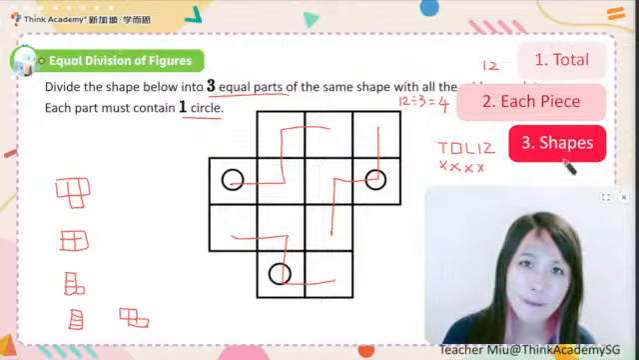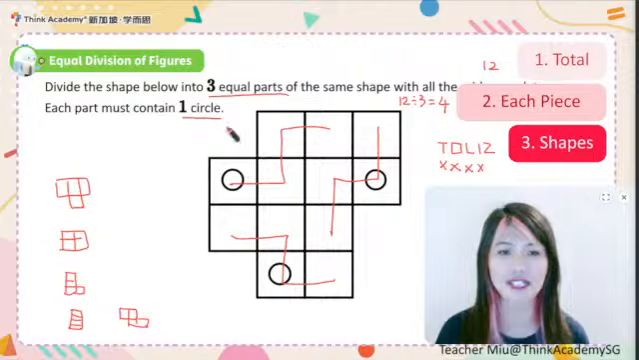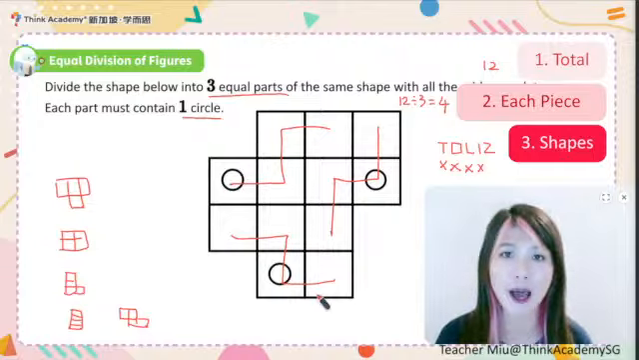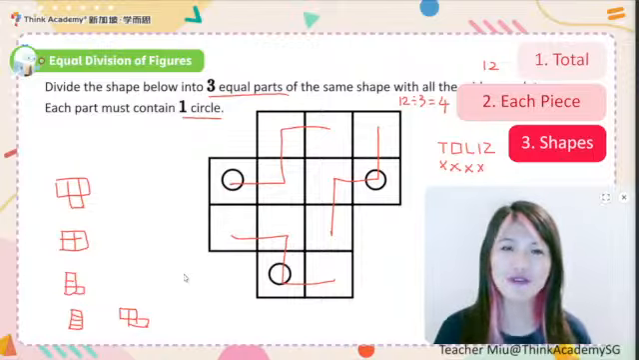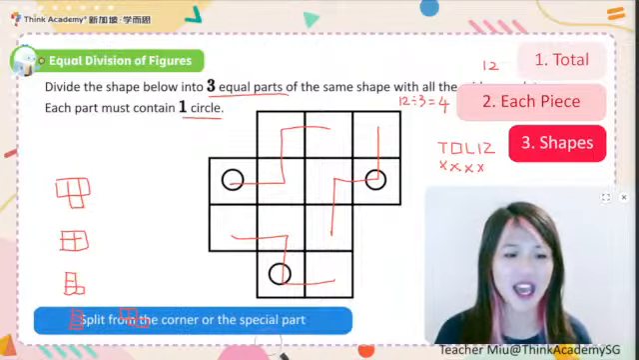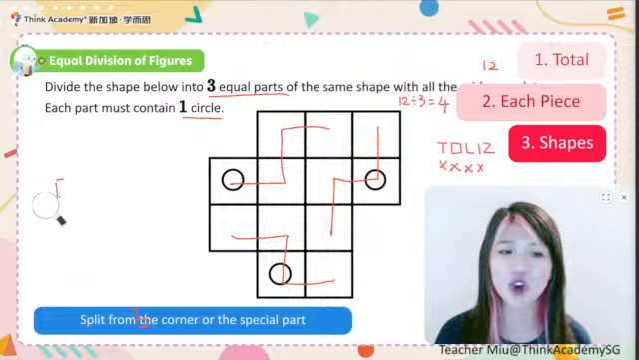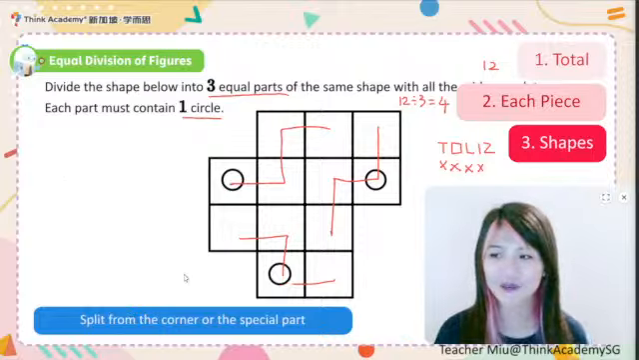Don't forget, if the question requires circles inside, then you need to make sure that each part must have a circle inside. One very important tip is we can just split from the corner or the special part like this. Alright, actually it's quite easy, right?